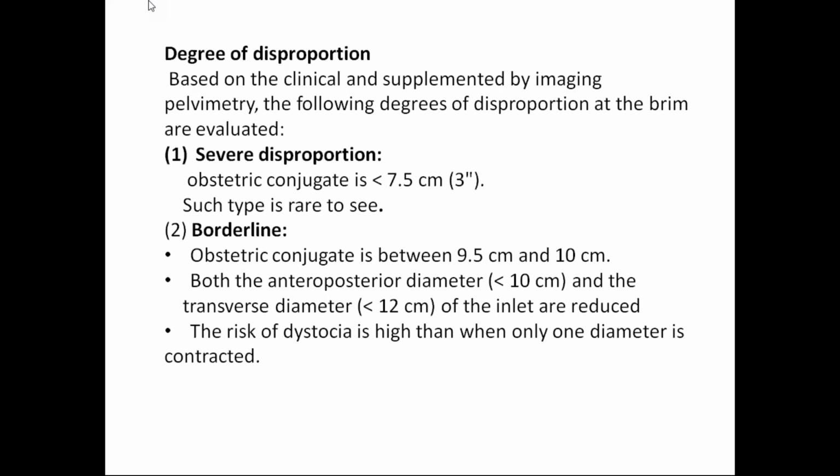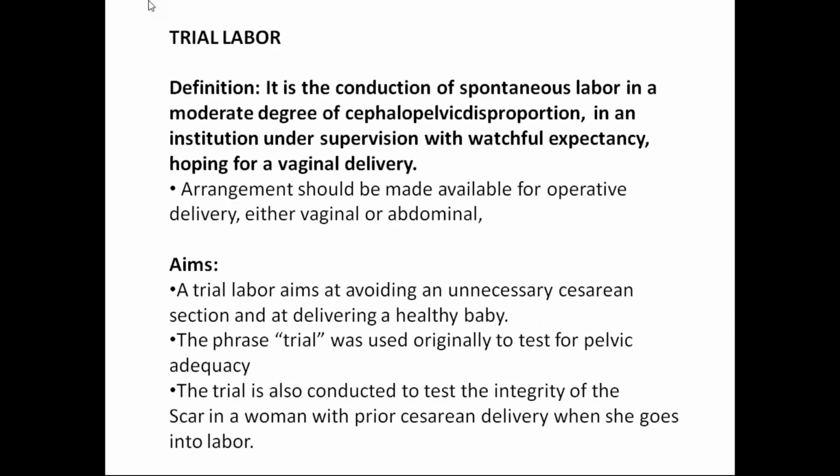So in these patients, you can go for a trial of labor. I'm talking about trial of labor. You have to know what it is. It is conduction of spontaneous labor in a moderate degree of cephalopelvic disproportion. This is very important. You can't go for a trial of labor in a severe disproportion. Only in a moderate degree can you go for a spontaneous labor.